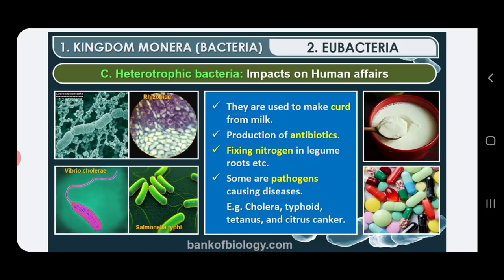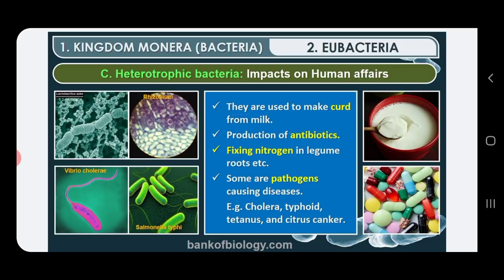Then the harmful aspect is that, along with being useful to man, some bacteria are pathogenic, causing a number of diseases to human beings, crops, animals as well as pets. For example, cholera, typhoid, tetanus in animals or human beings.